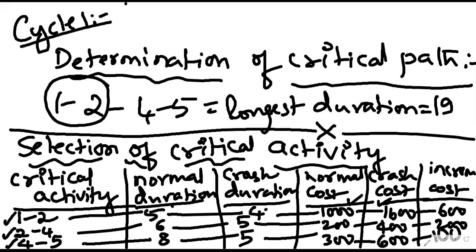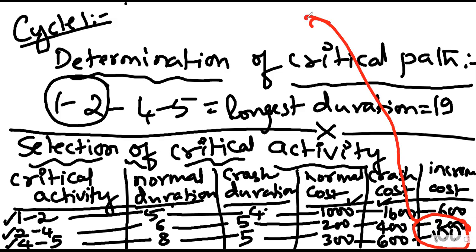4-5. Is it correct? Yes, sir. The 4-5 activity has to be selected, right? Because the increment cost is less, 100 rupees.